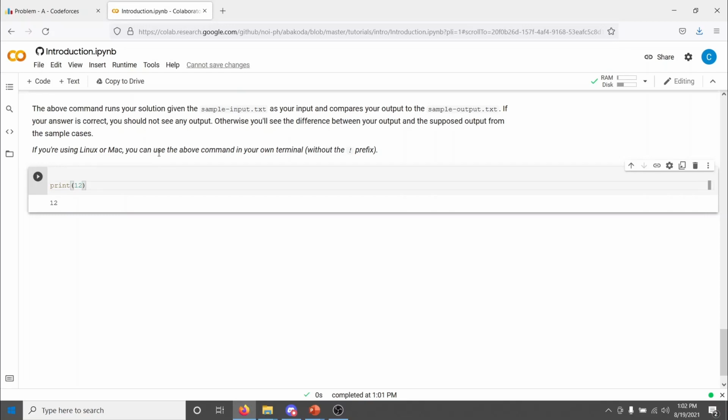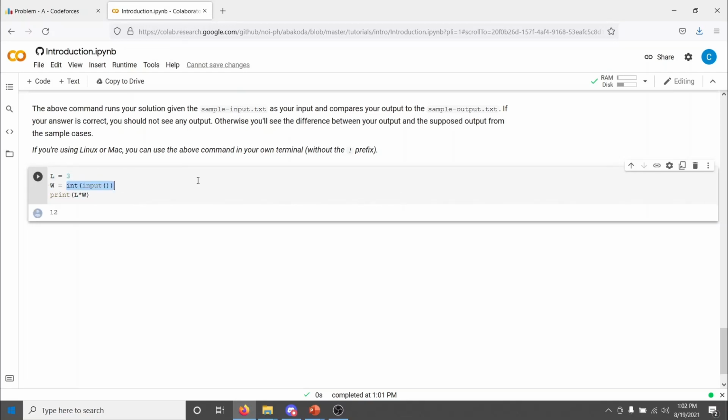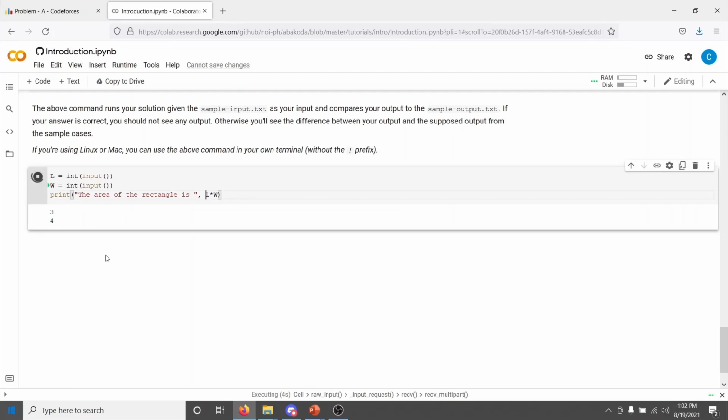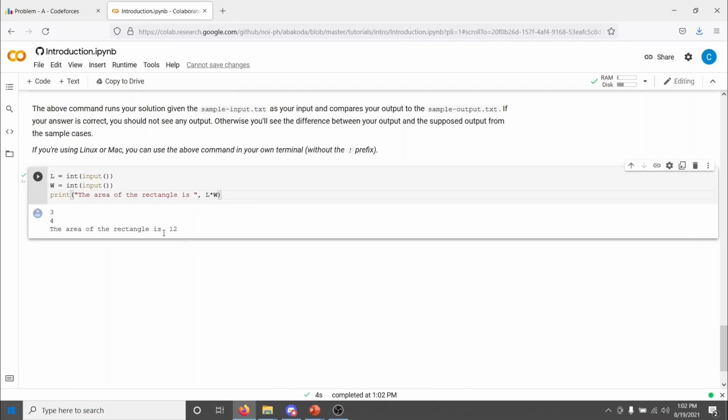Okay, second mistake. You shouldn't add extra formatting or whatever when outputting the answer. What do I mean by that? So I've seen some people, they'll do this. The area of the rectangle is, and then they'll do that. And so if I type 3 and 4, the area of the rectangle is 12. Right? And that seems correct. And the logic is all there because I've seen this mistake happen because this is usually how people code for the first time in classes and stuff.